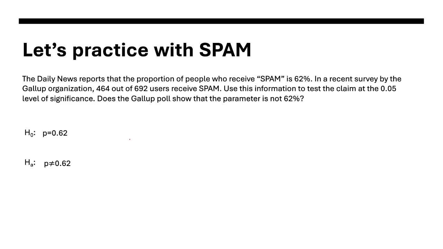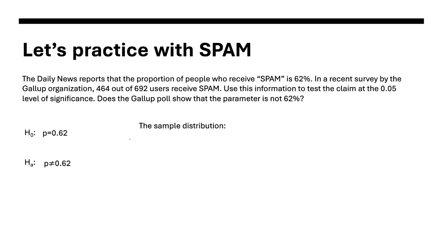This time, we're not saying it's greater than 62% or less than 62%, we're saying it's not equal to 62%. That is two-sided. So we did step 1, which was to find our two hypotheses.